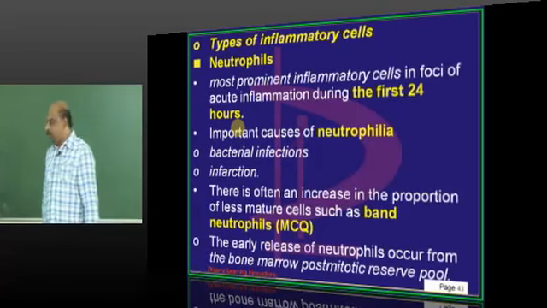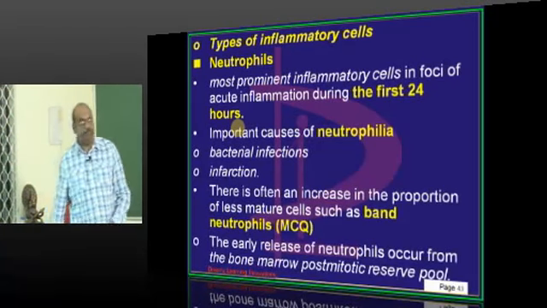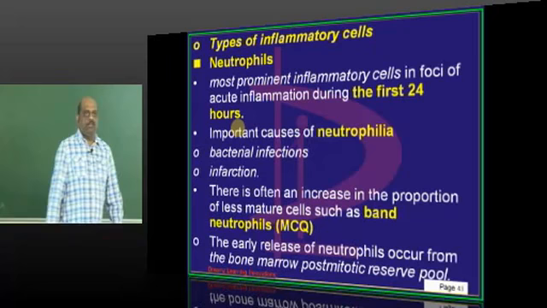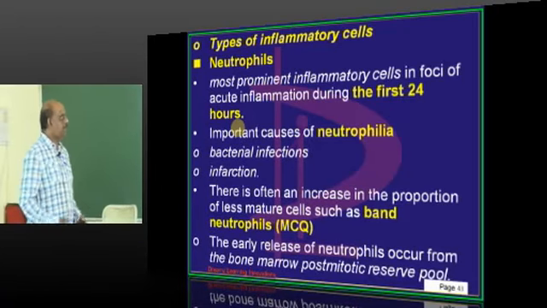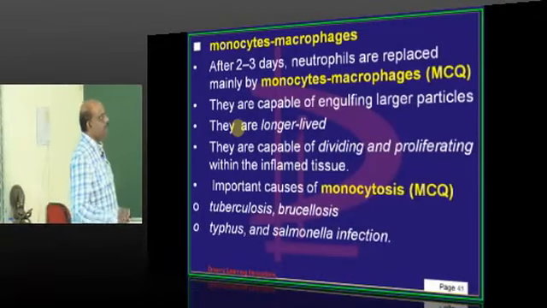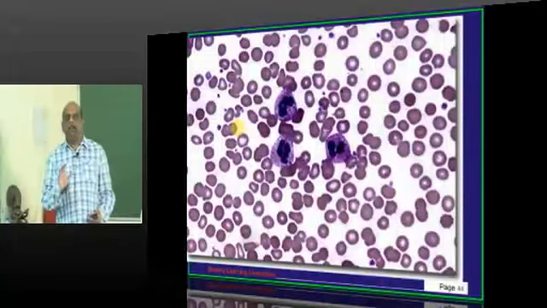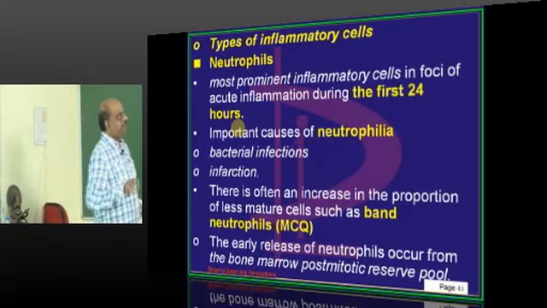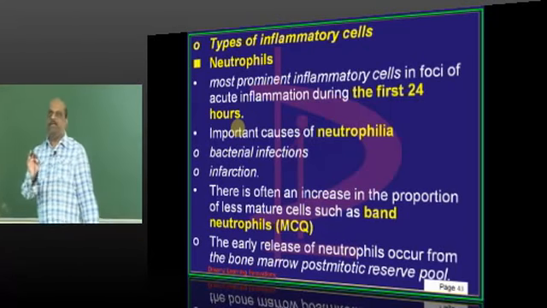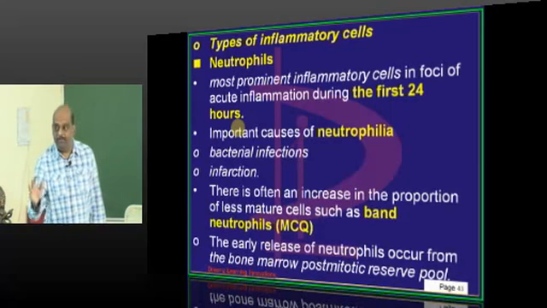Now, if you look at the various types of inflammatory cells, we have neutrophils, monocytes and macrophages, eosinophils and basophils. Let's go through the fundamental pathology. Neutrophils. If I ask you, in the first 24 hours in acute inflammation, who is the first to arrive?